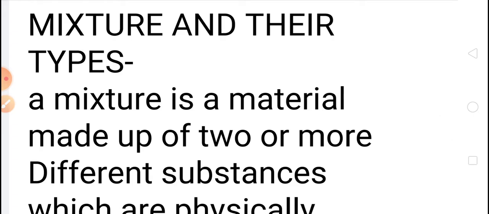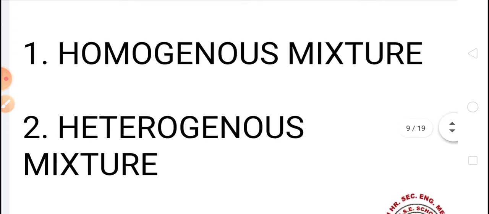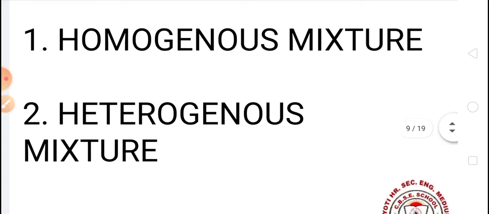So children, a mixture may contain two or more types of substances or constituents, and on the basis of how the constituents are spread in the mixture, it can be classified into two categories: homogeneous mixture and heterogeneous mixture.